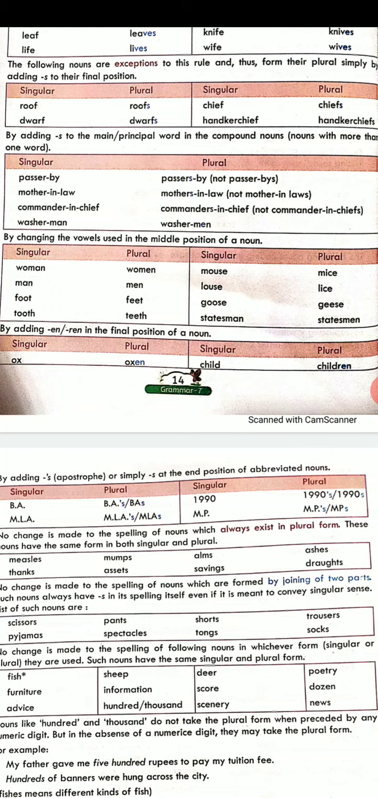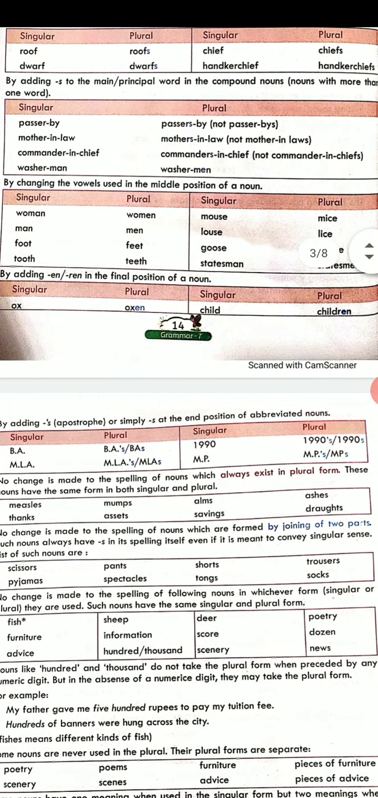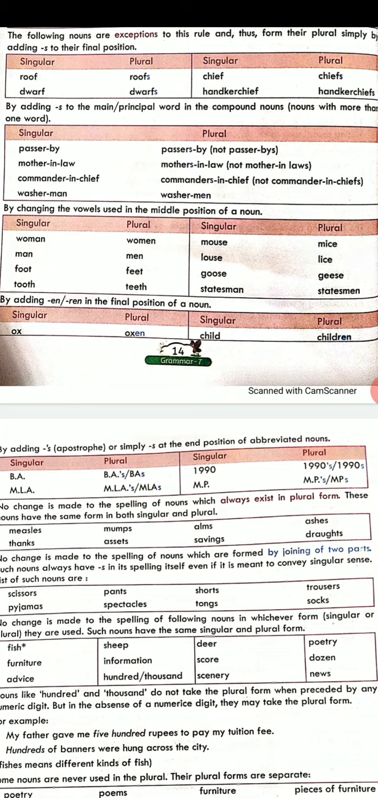Or, for example, tooth. You have 2 vowels over there, double O. You'll just have to change the vowel and it will become teeth. When you're talking about tooth, you're talking about one. When you're talking about teeth, you're talking about many. Then there is a way how you can change from singular to plural by adding EN or REN. For example, ox, that will become oxen, or child will become children.